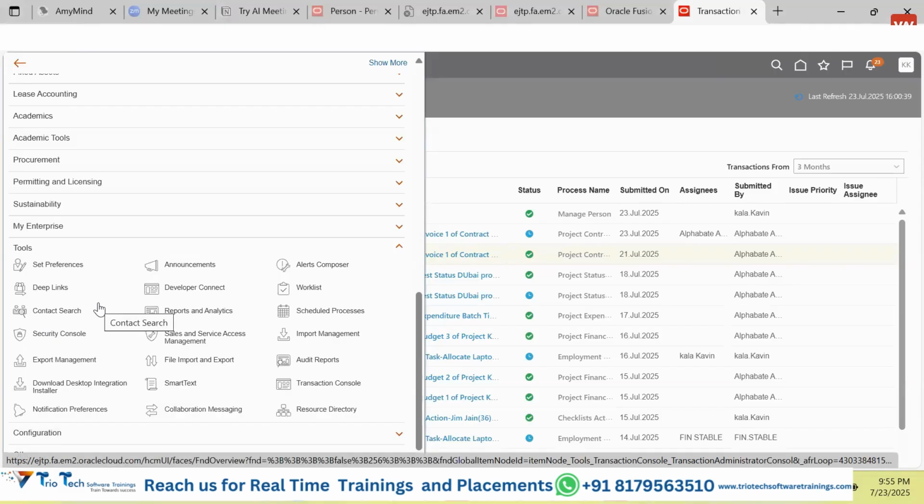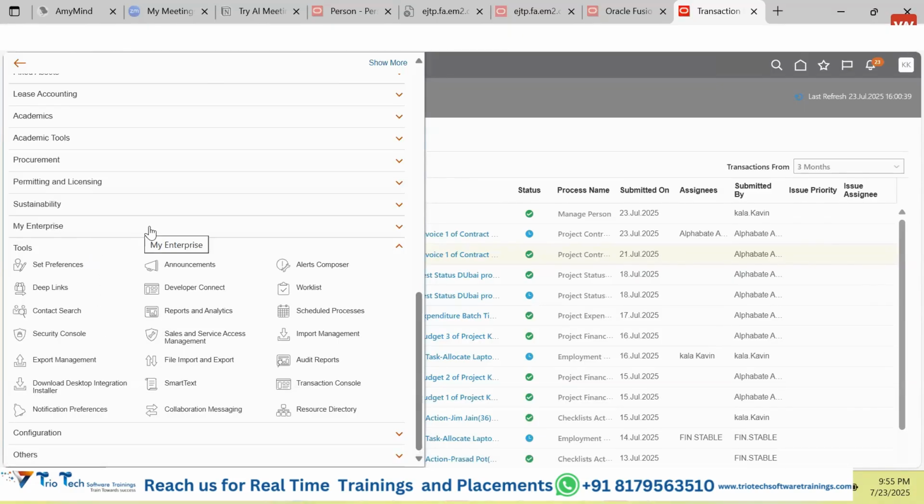Second thing, wherever it is required that I want everyone to log in and practice along with me, navigate with me, I will ask you to do that. Please do not overwork. I am not expecting you to do and check in parallel. It will confuse you. If you carefully focus on this, you will have heard correctly that I'm saying tools. I have never said My Enterprise.